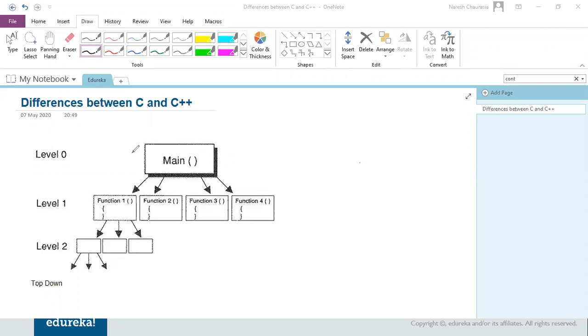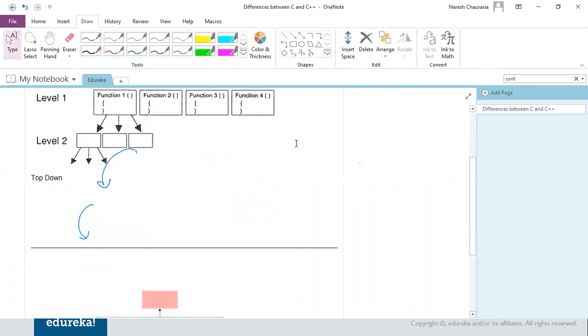It calls a function which in turn can call another function or different functions, right? So this is an approach where we move from top to bottom. This is a top-down approach. In the second case, we can have a bottom-up approach. So let us have a look at that.